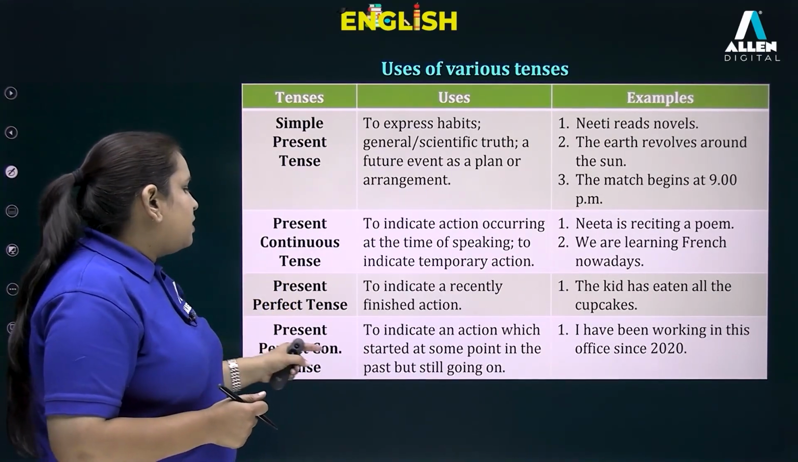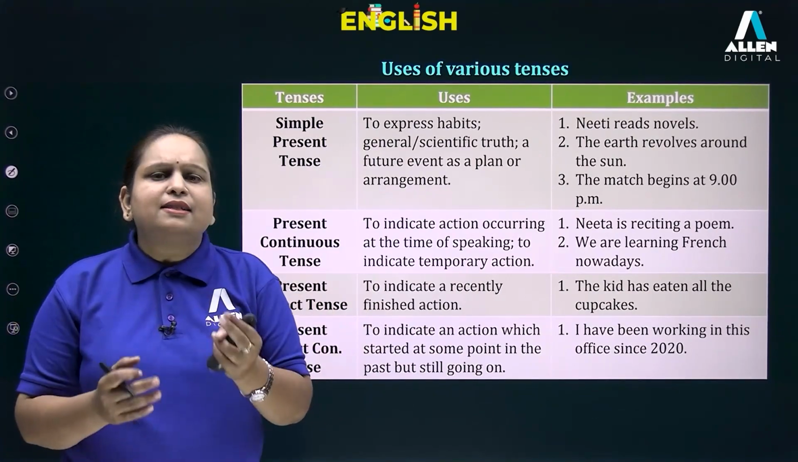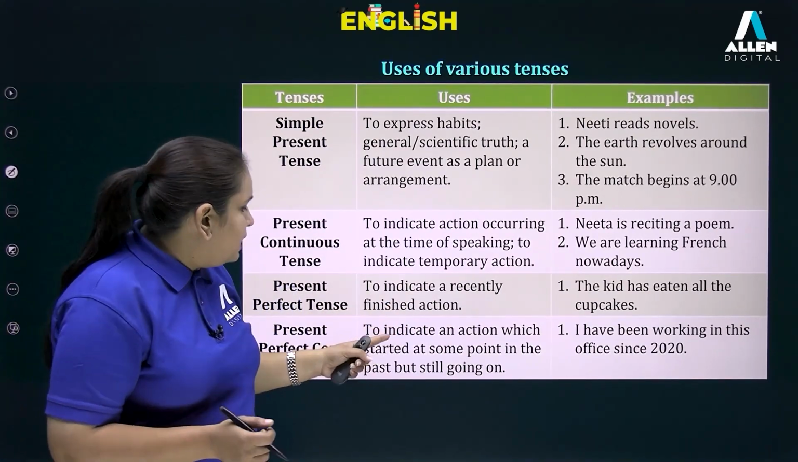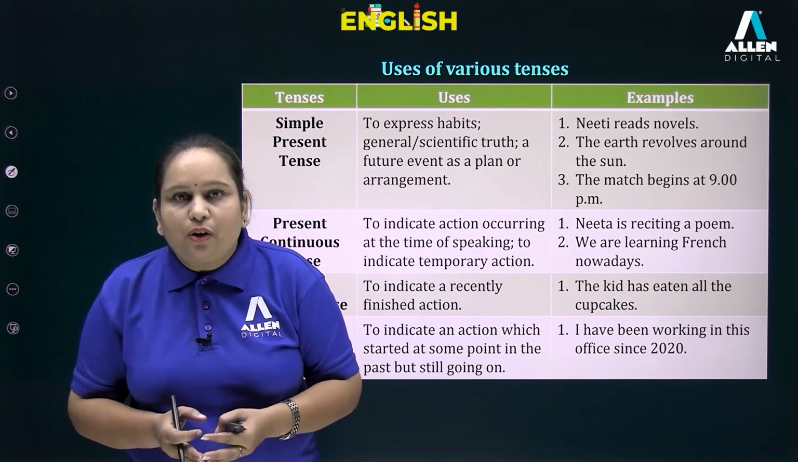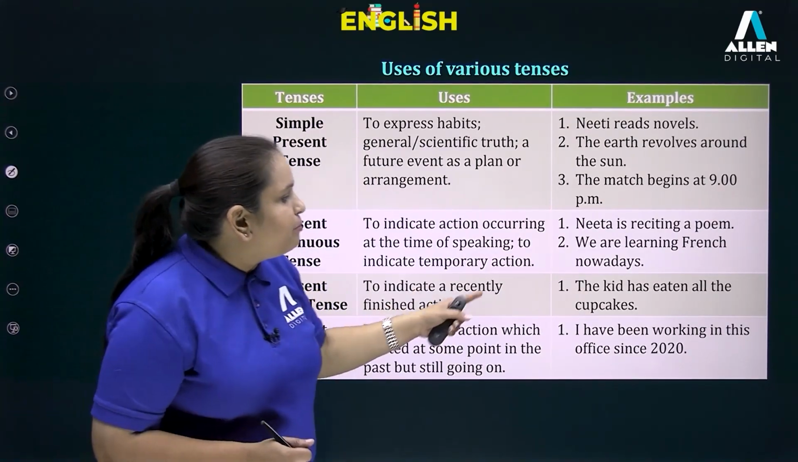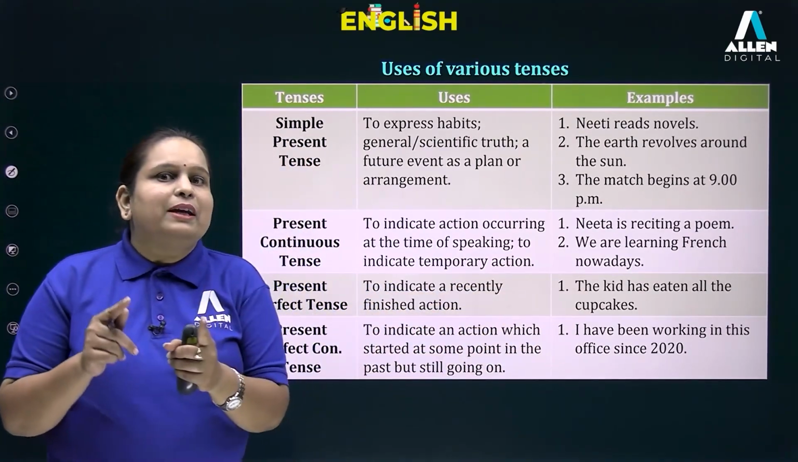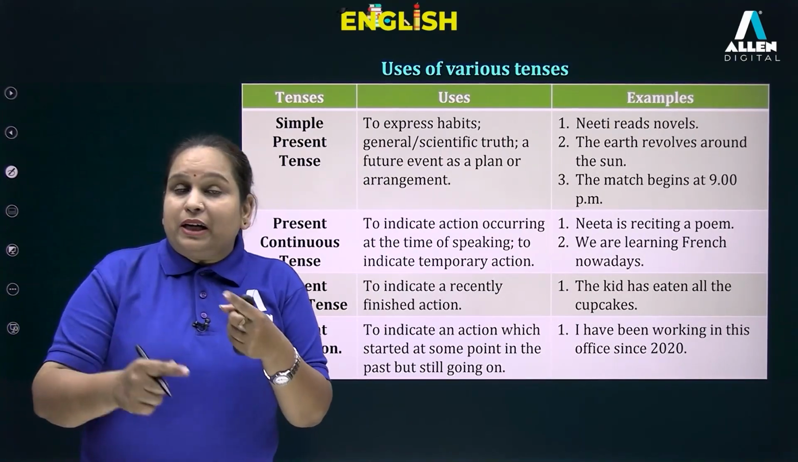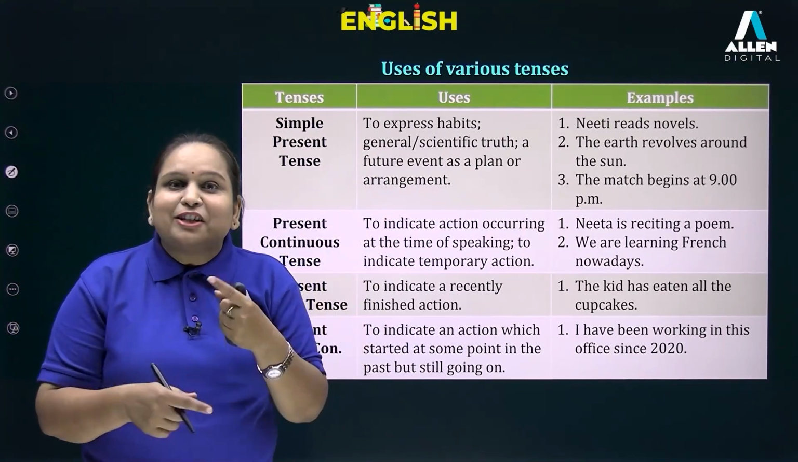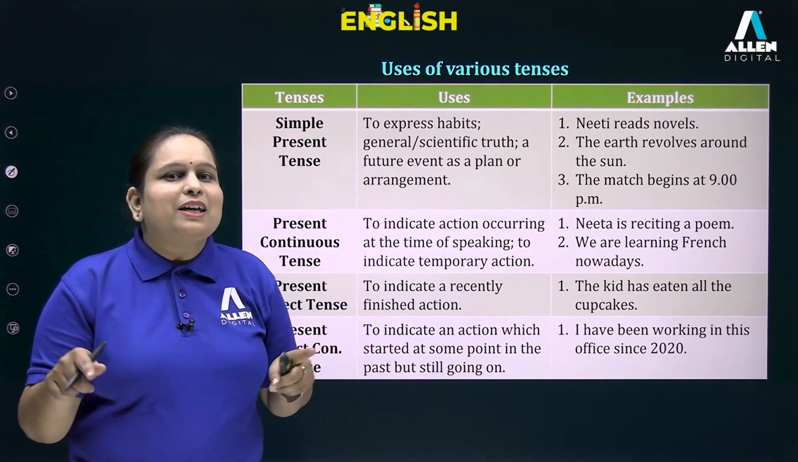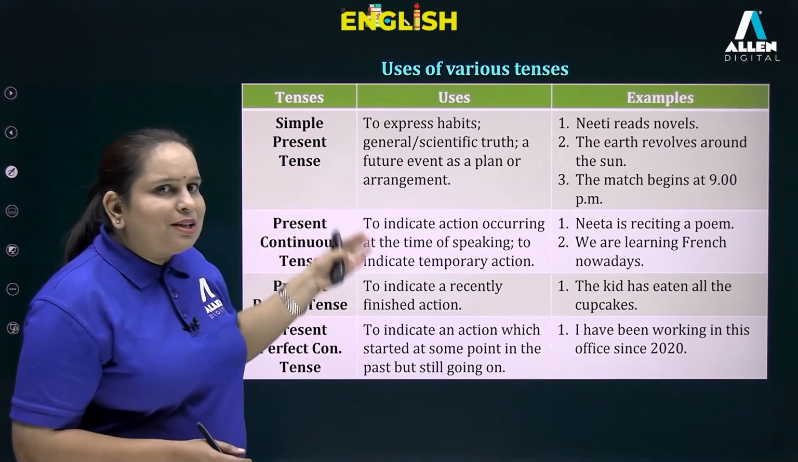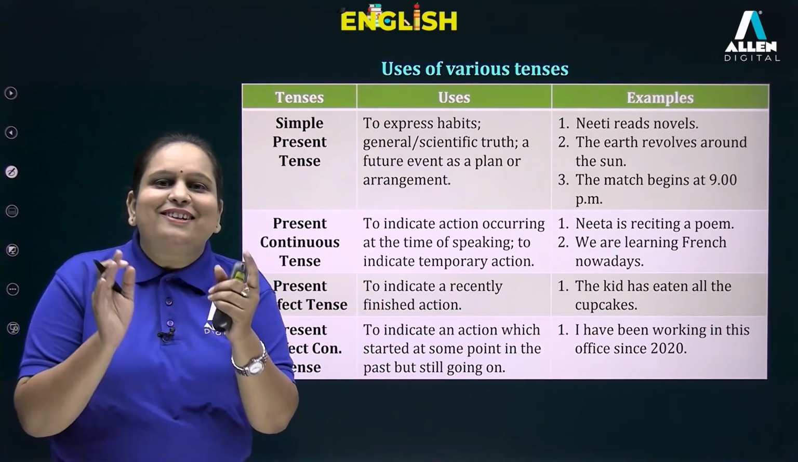Then present perfect continuous to indicate that an action started somewhere in the past, right? And it is still going on. For example, I have been working in this office since 2020. So 2020 was in the past. I started working then and I'm still working. I hope all these uses of your present tenses are clear to everyone.